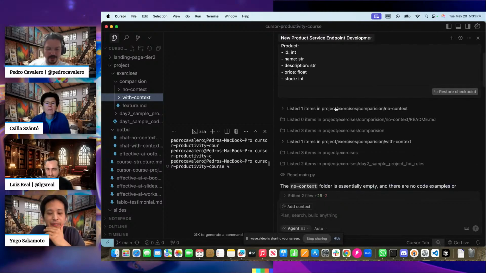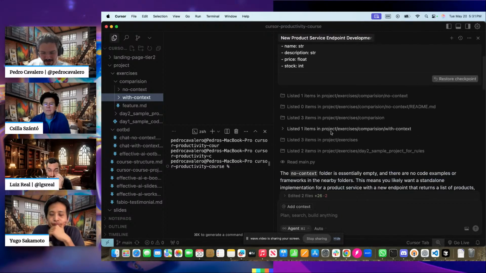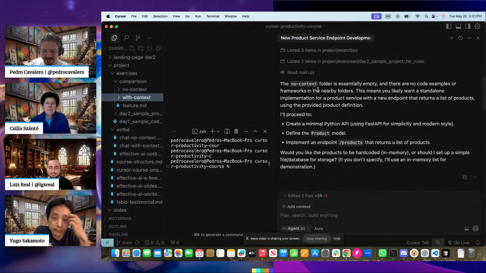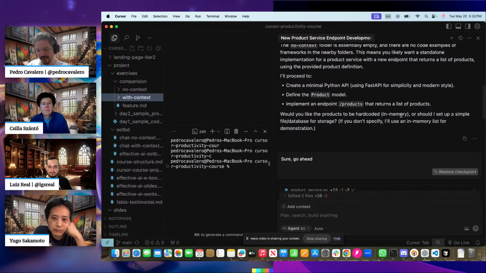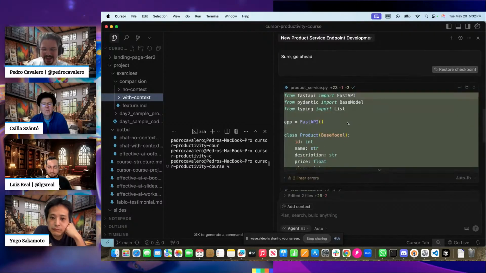And then, of course, our friend Cursor started looking at what we had and realized that there is nothing about the product service. It said, okay, this folder is empty. There are no code examples. I can't do much, so I will proceed with a minimal Python API using FastAPI. Define a product model, implement an endpoint here, and I will put in hard-coded database information for you. Just say, okay, go ahead. And then it starts creating stuff.